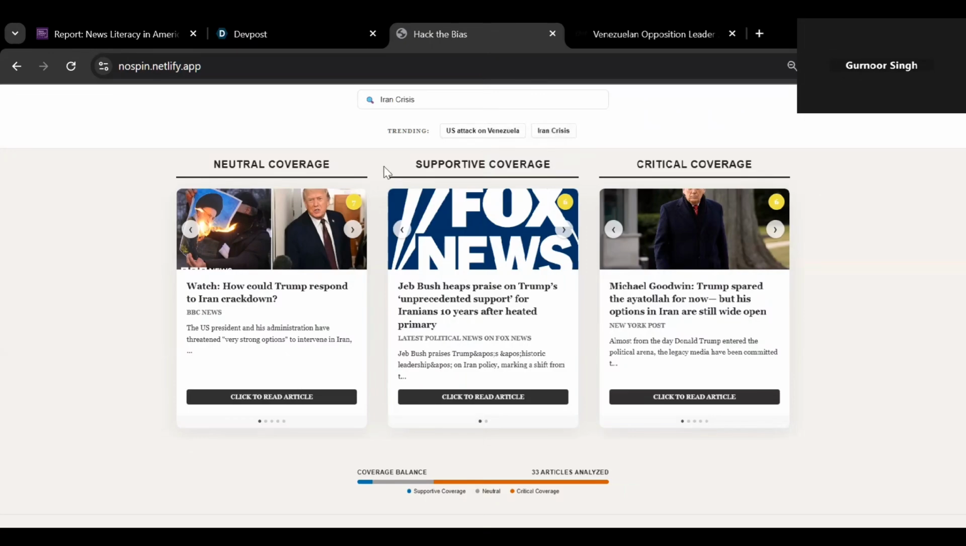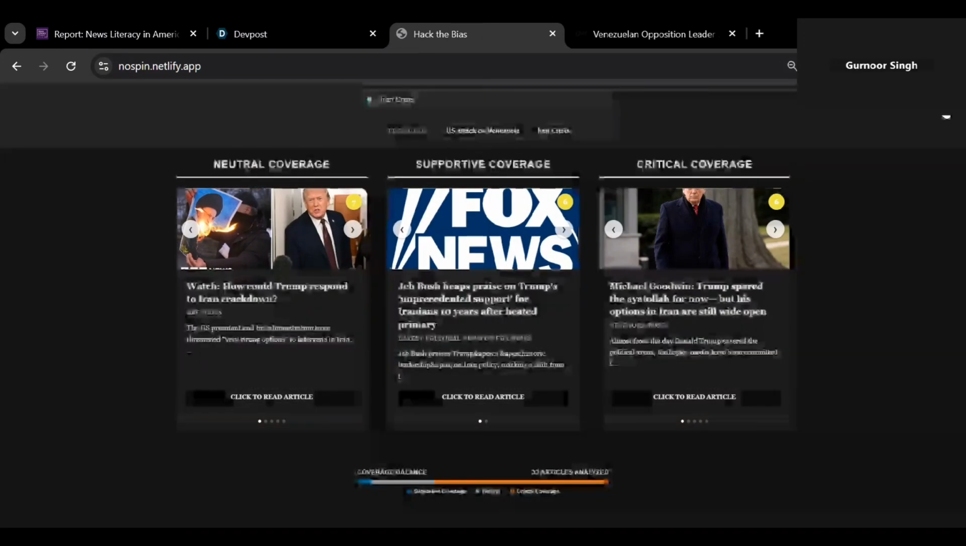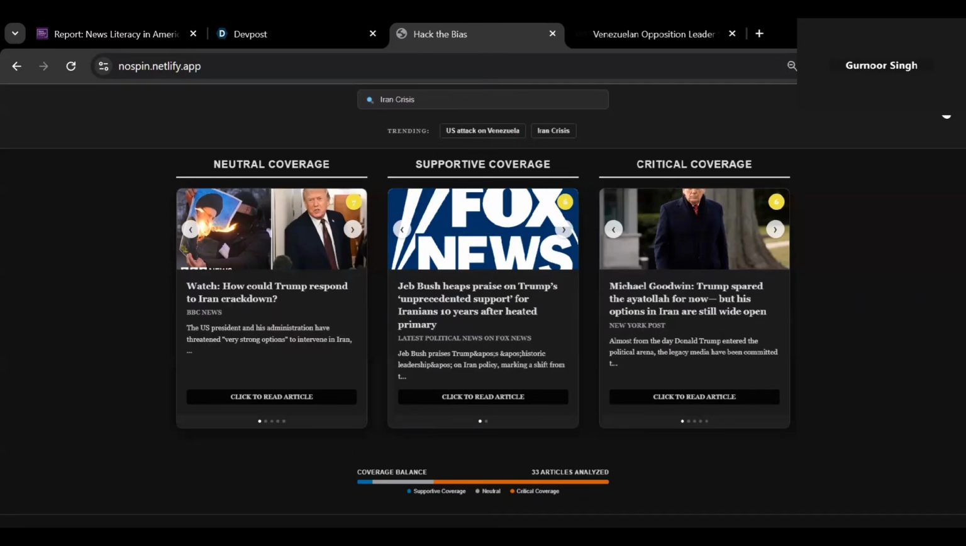Next, we classify these articles into neutral, supportive, and critical coverage using lightweight NLP. This is not opinion detection, it is framing analysis based on language cues, sentiment polarity, and certainty. At the core of our system is a biasness score, the one in the yellow circle. It's a scale from 1 to 10, 10 being biased, 1 being non biased.